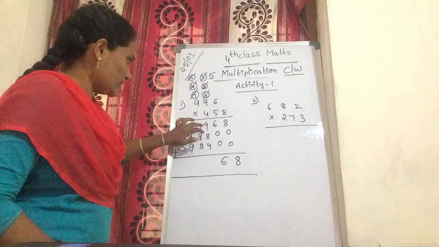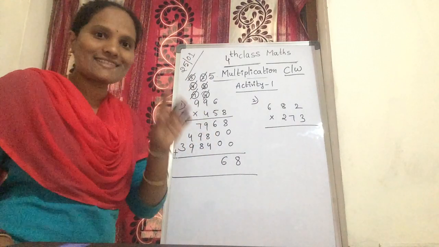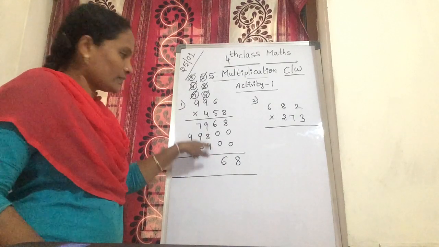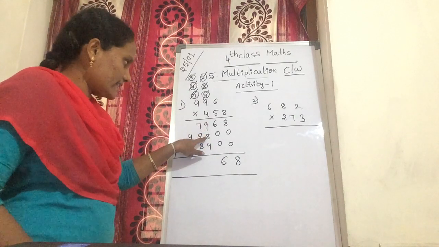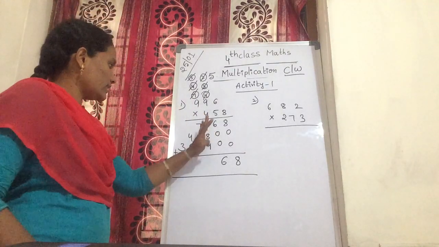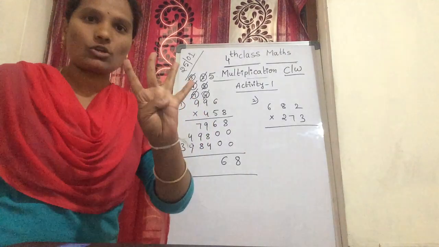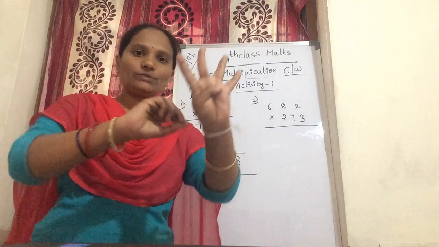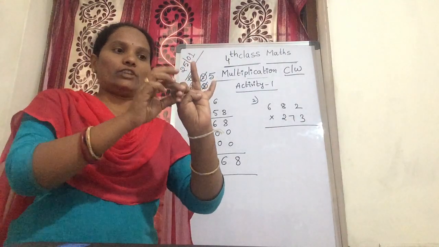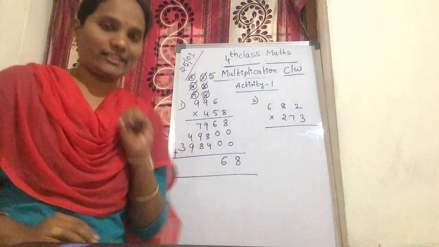You get 17. Again, here one more number is there, so this is also added. 17 plus 4. 17 after 18, 19, 20 and 21.